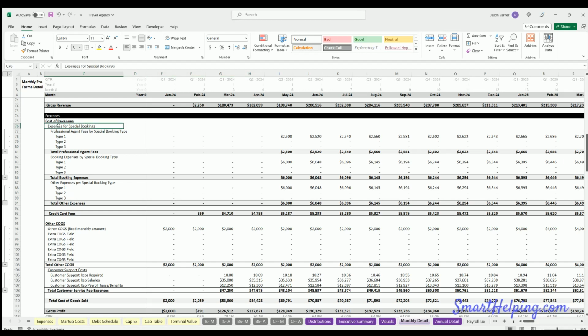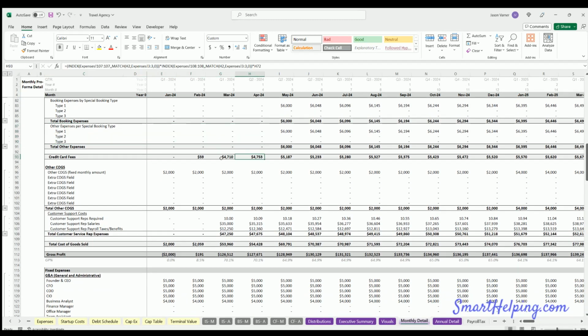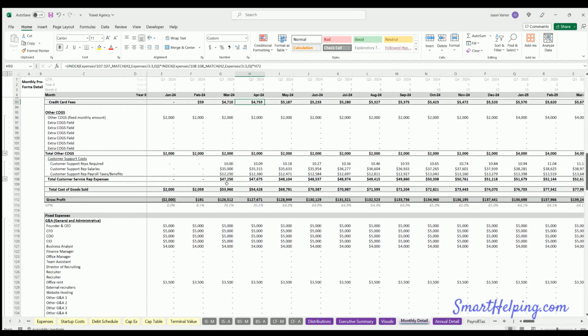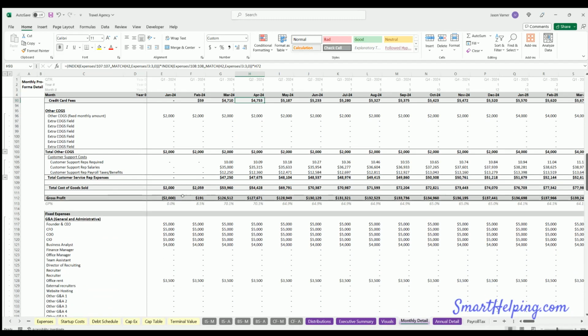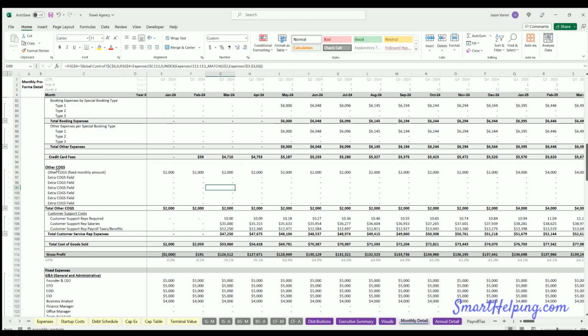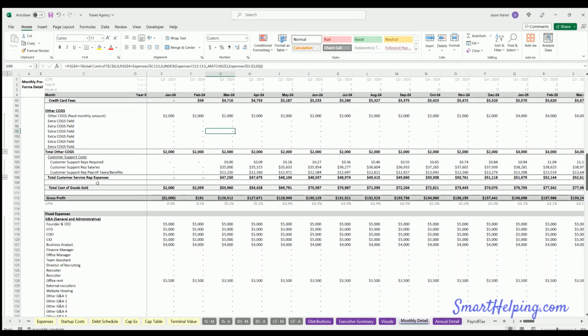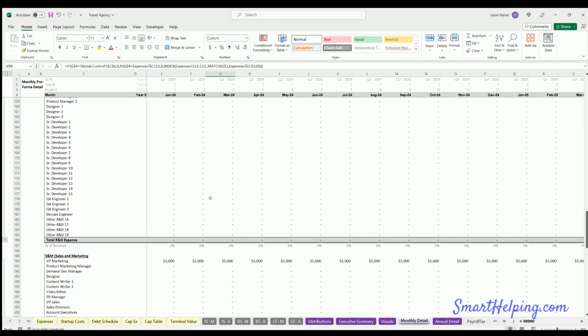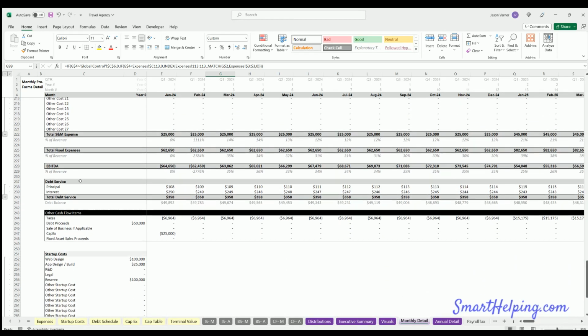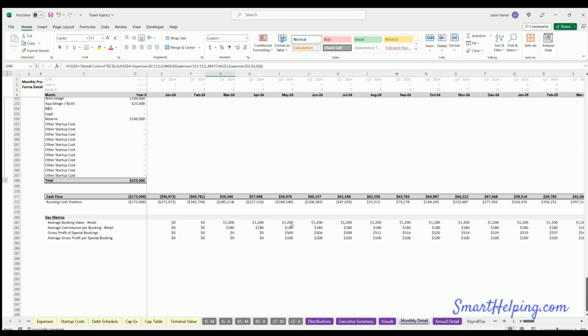So you've got special bookings, the fees paid to professional agents, other booking expenses. This is just the booking expense. This is other booking expenses. Credit card fees. Oh, lost myself. Where am I? Other costs of goods sold, customer support, gross profit, and then all your fixed costs, EBITDA, debt service, and then final cash flow, and then key metrics down here.